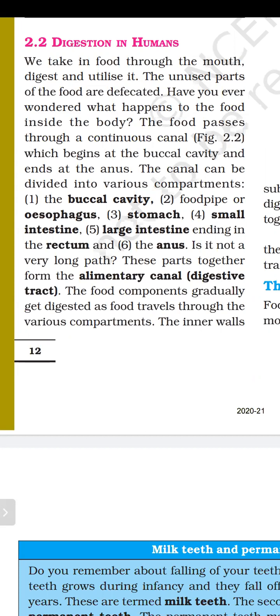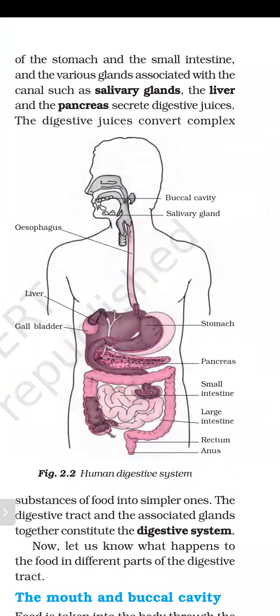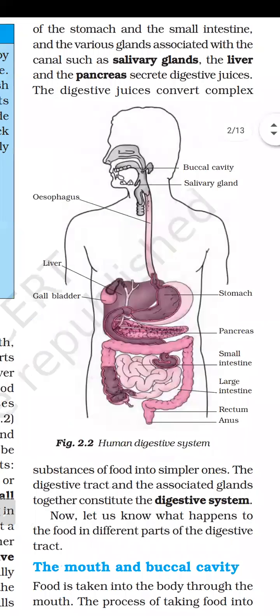They will break down the food into simpler and further simpler substances. The inner wall of the stomach and small intestine and the various glands associated with the canal, such as the salivary gland, the liver, and the pancreas, secrete digestive juices. So what are those various glands? Salivary gland, liver, and pancreas. They produce some digestive juices.